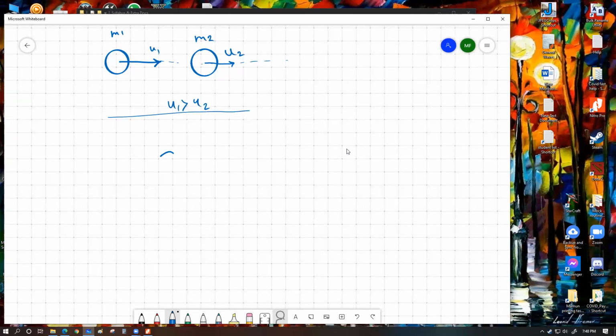Let's say that when the collision is happening, this is our m1, this is our m2, so I'm going to write these two, m1 and m2. Let's say these two objects are going to collide onto each other. M1 is going to apply a force onto the m2 object. Let's say this is force F2, the force experienced by object 2. By Newton's third law, object m2 will also apply an equal amount of force in the opposite direction on m1. So this force is going to work in this direction. Let's say that force is F1.